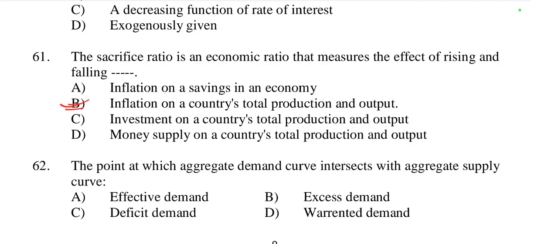So what is the effect of rising and falling of inflation on a country's total production and output? When inflation rises, what is the condition of total production and output? And when inflation decreases, what is the condition of total production and output? So this is called the sacrifice ratio. So option B is the right option.